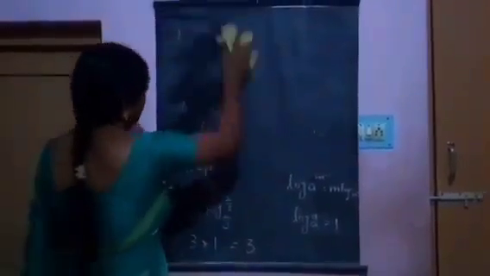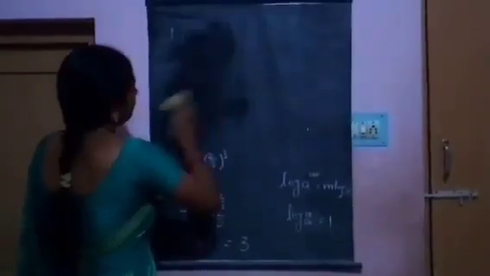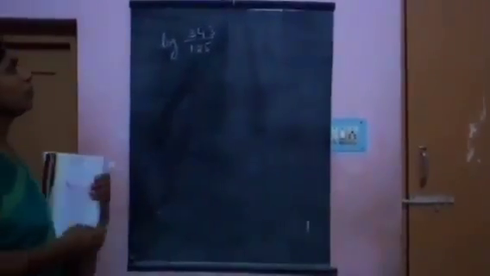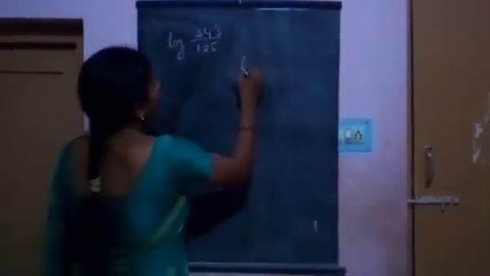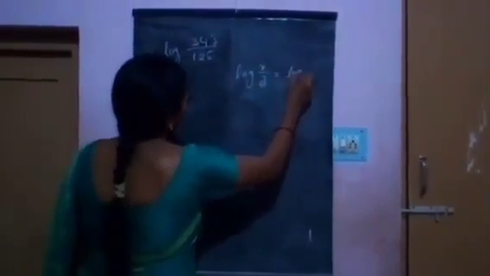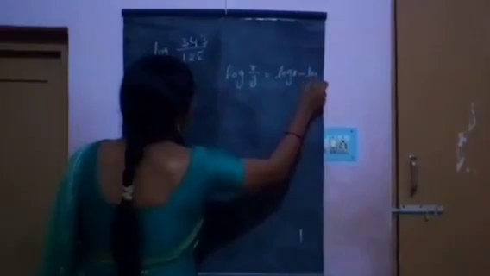And next, example 11. Expand log 343 by 125. It is in the form of log x by y, which is equal to log x minus log y.